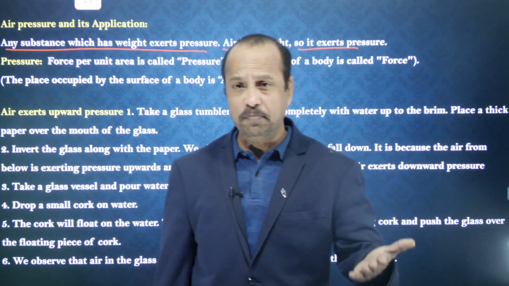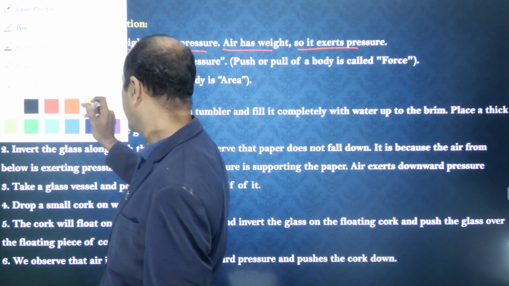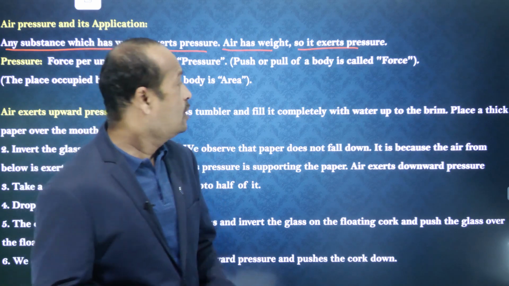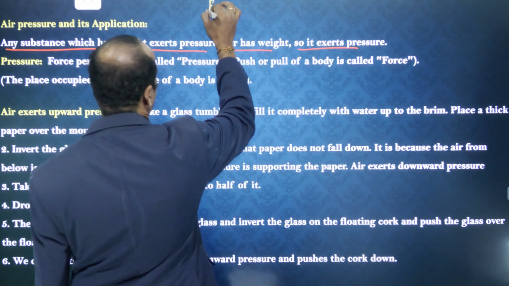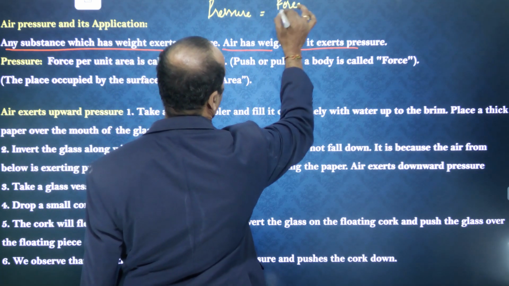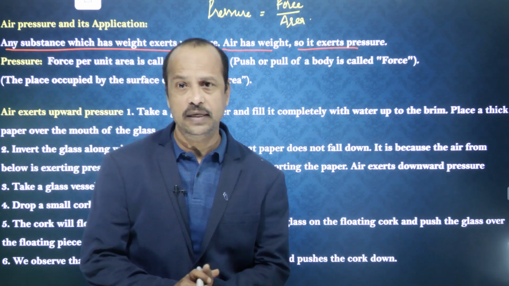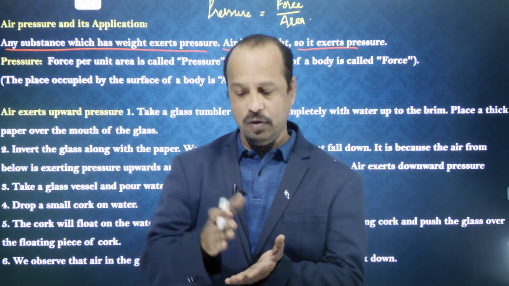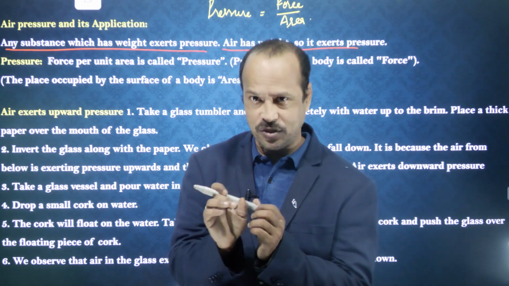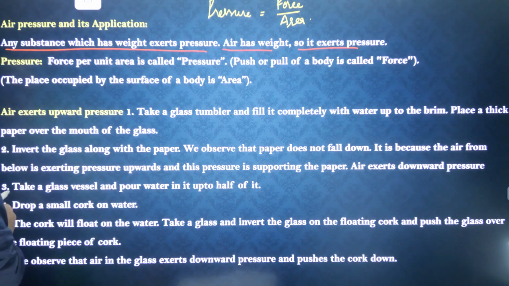So what is meant by pressure? Pressure means the force per unit area. In science we have some formulas also. Pressure is equal to force by area. Is this clear? When we apply a force on a particular area of an object, that is called pressure. So air exerts pressure, and that pressure is called air pressure.